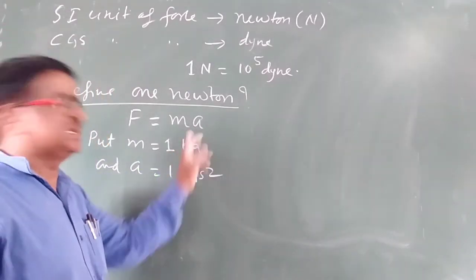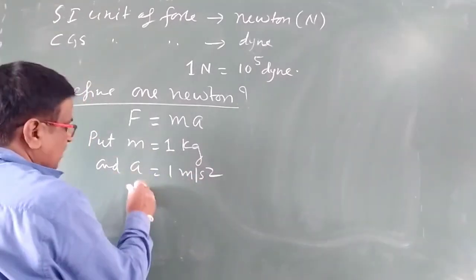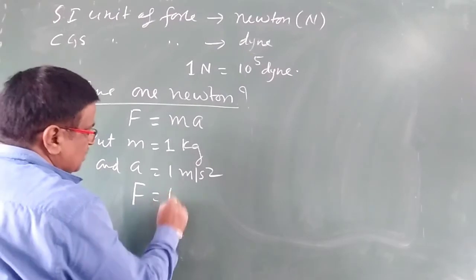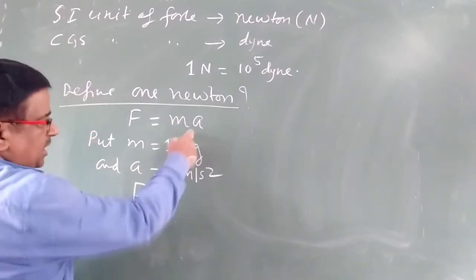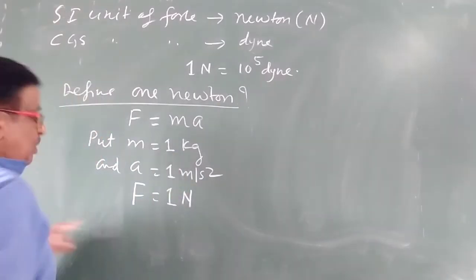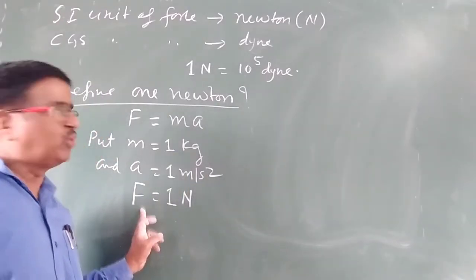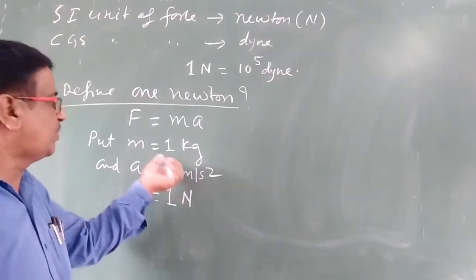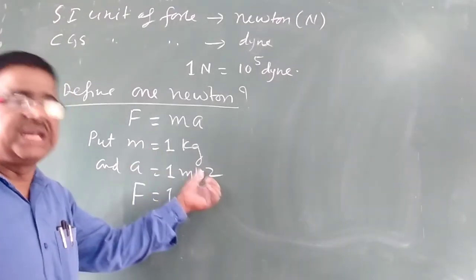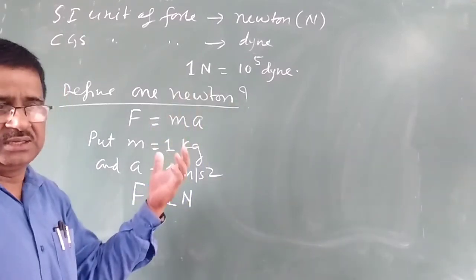So F is equal to 1 into 1, which is 1 Newton. So 1 Newton is that amount of force which when applied on a body of mass 1 kg produces 1 unit acceleration in it.